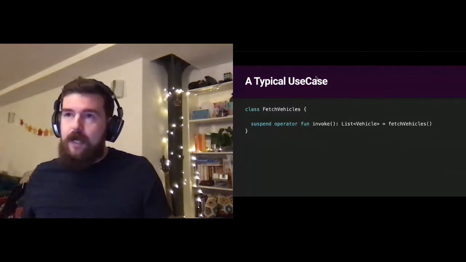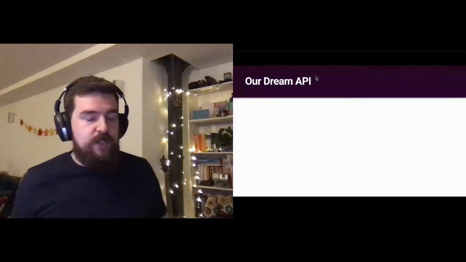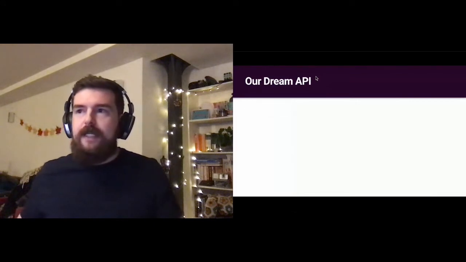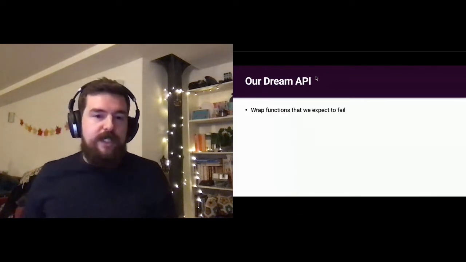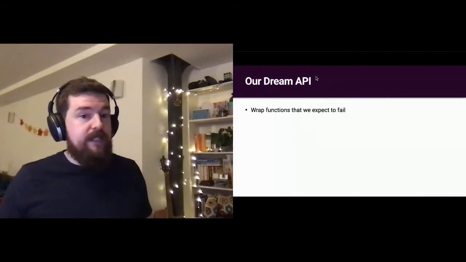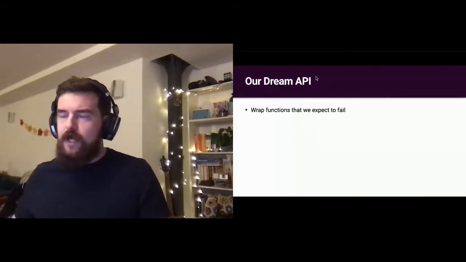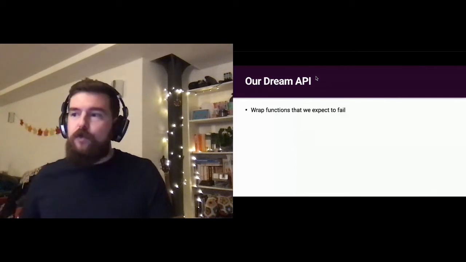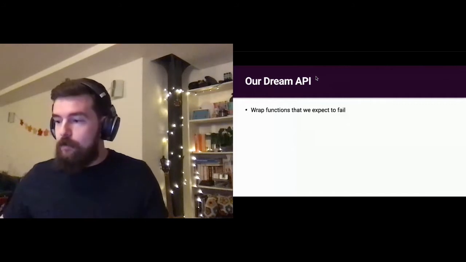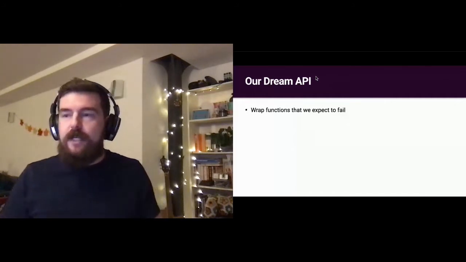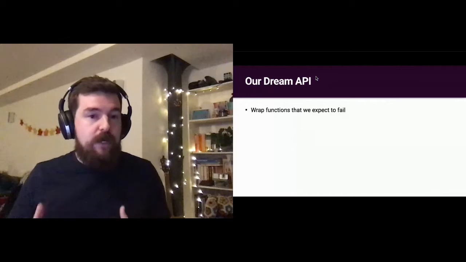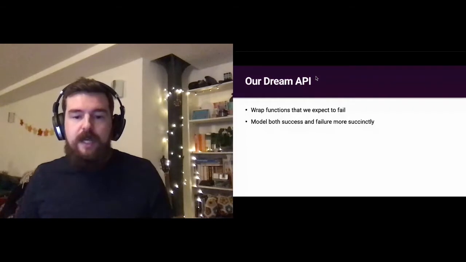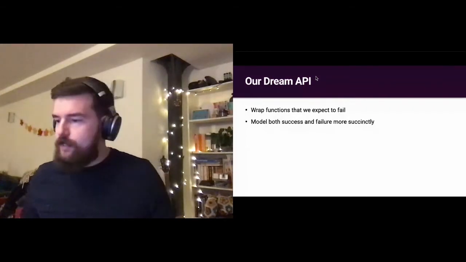So we wanted to look at a way of solving these sorts of issues, and our list of requirements for our dream API was that we wanted to be able to wrap exceptions which we know are likely to fail, so that we don't have to do this whole try-catch construct. We wanted to be able to model both success and failure types more succinctly, and specifically we wanted them to have different types. So we didn't want to return things like nulls, we didn't want to return empty objects, because that's not a great API to consume.